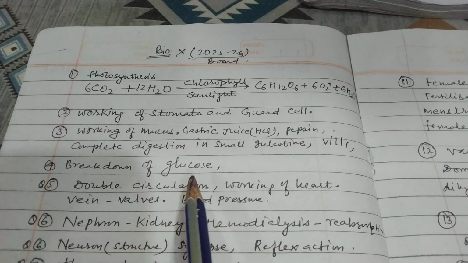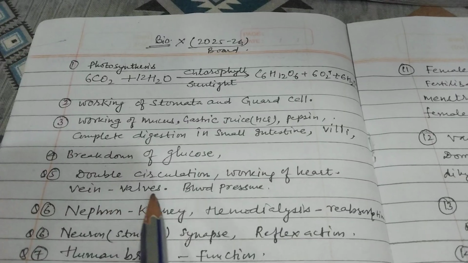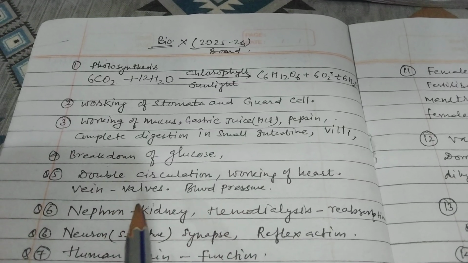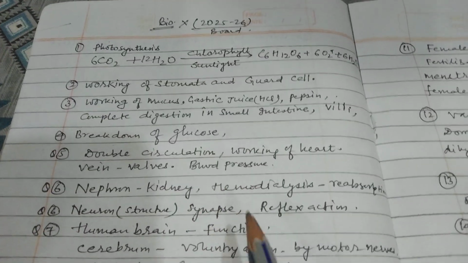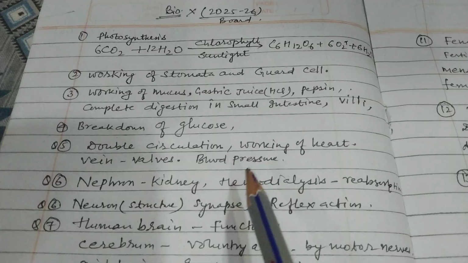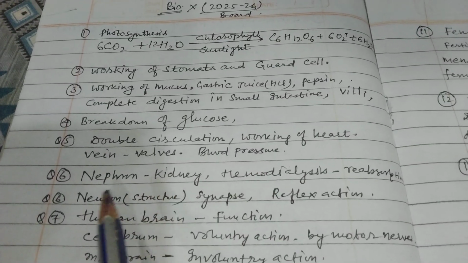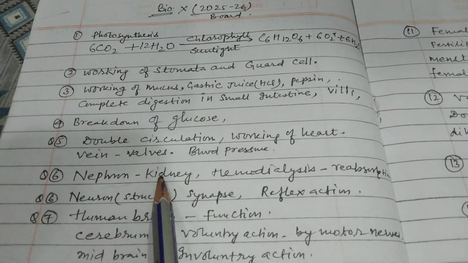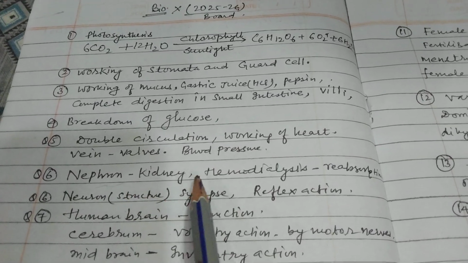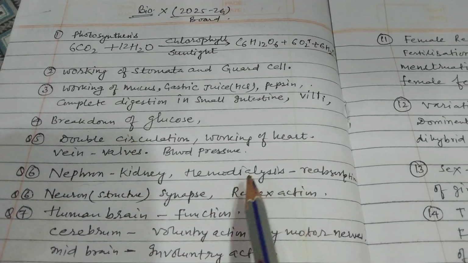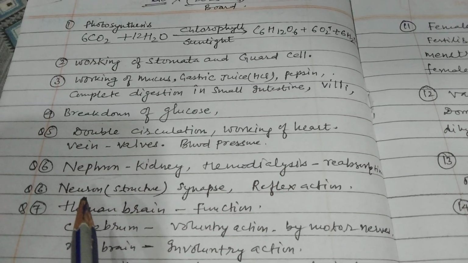Breakdown of glucose in the respiratory system. Now the double circulation, working of the heart, veins have valves, and blood pressure is part of the circulation, that is circulation of blood. Nephron, kidney, that is a figure-based question. This one, nephron, that is the filtering unit of the kidney. Hemodialysis, how it differs from the original, that is natural dialysis.